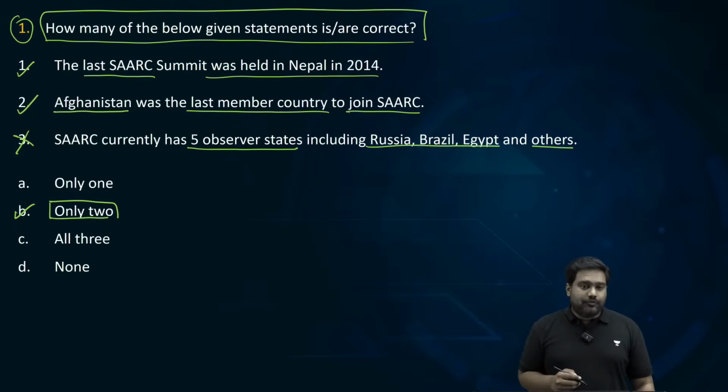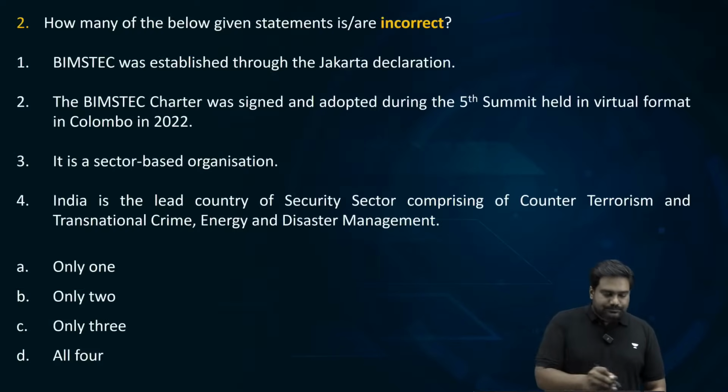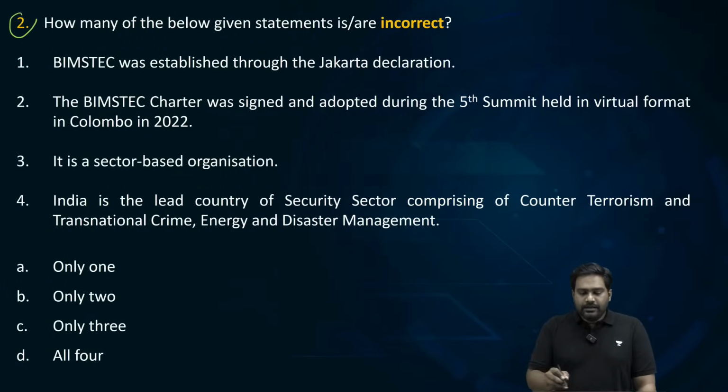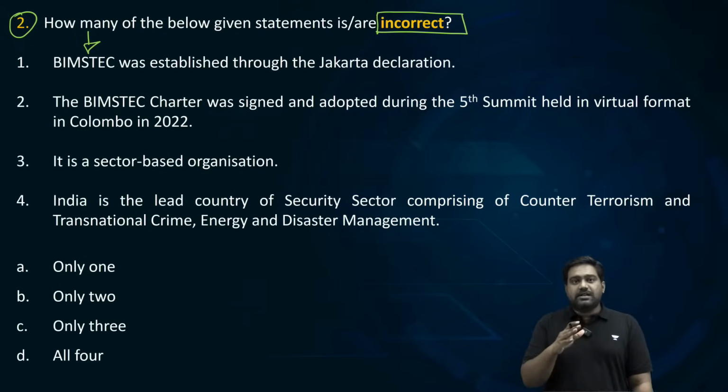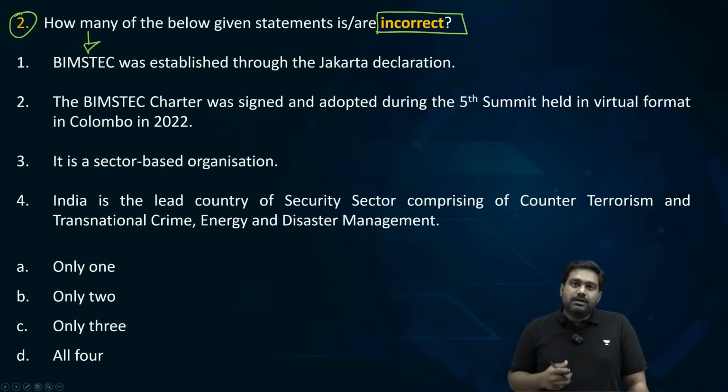I see that majority of you have got the right answer. Very good. Now let's move on to question number 2. Read the question carefully. It's asking you to identify how many of the given statements are incorrect. This question is related to BIMSTEC, which is another important regional grouping. BIMSTEC was established in 1997 through the Bangkok Declaration.